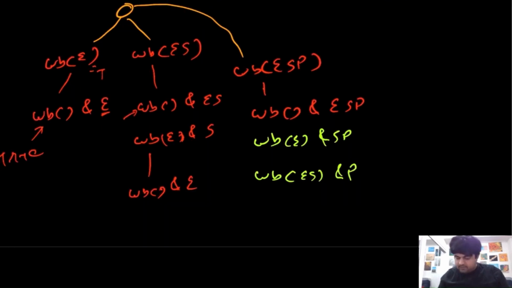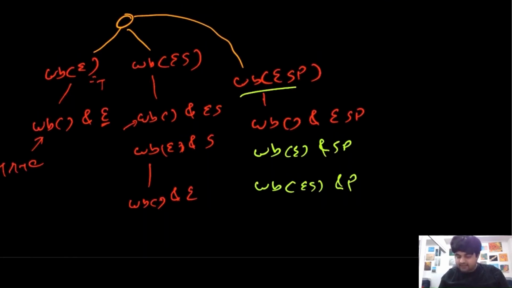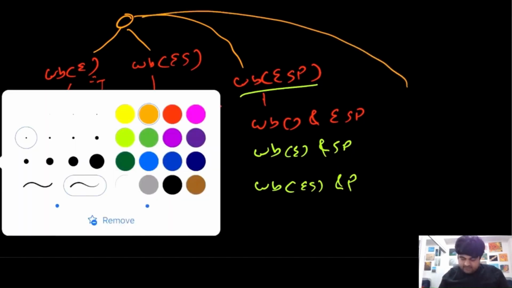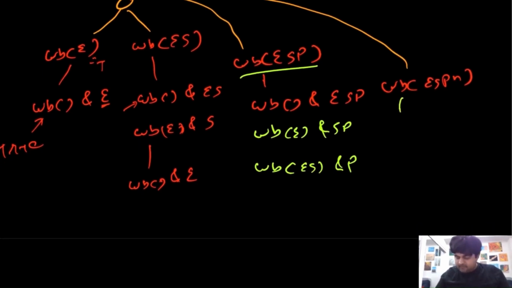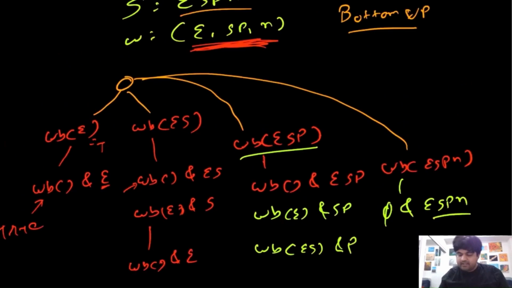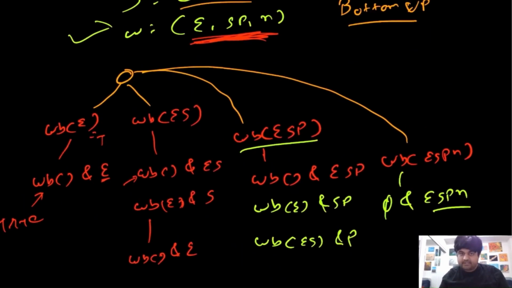And yeah, so these are the three ways we can determine whether the word break of ESP exists. The next option we have is the final scenario, whether the word break of ESPN exists or not. To check that, we will have four possibilities. So the first one is that we check the empty string, and we check whether ESPN, the whole word, is present in this word dictionary or not.